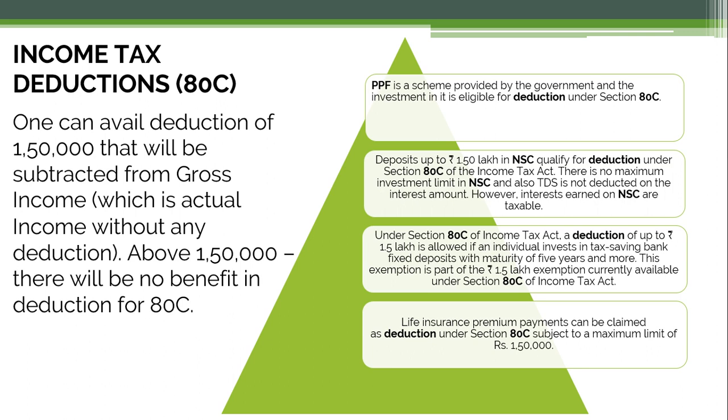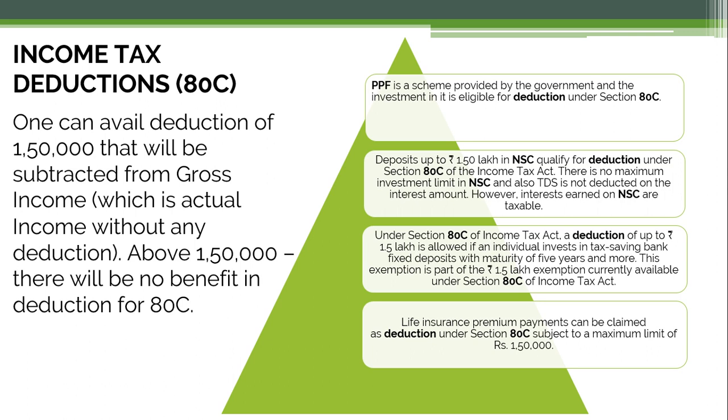So above 1.5 lakh, there will be no benefit in deductions for 80C, which means if you have savings, if you have deposited an amount more than 1.5 lakh, in that case you will receive the benefits till 1.5 lakh only. There are a number of ways how you can do the saving and get the deductions.